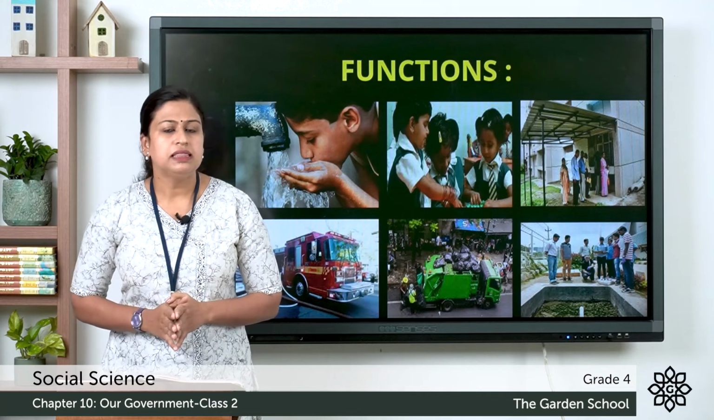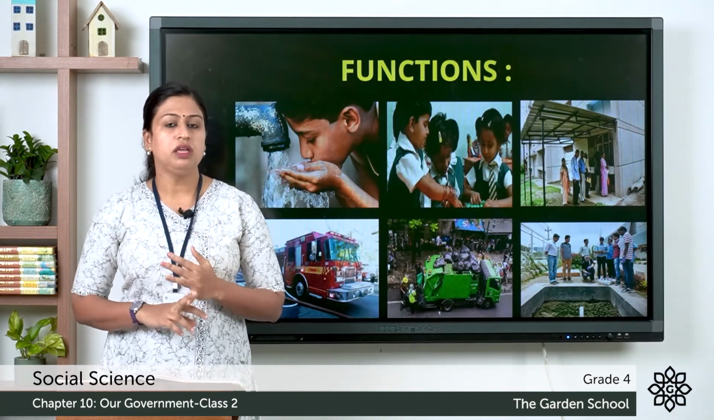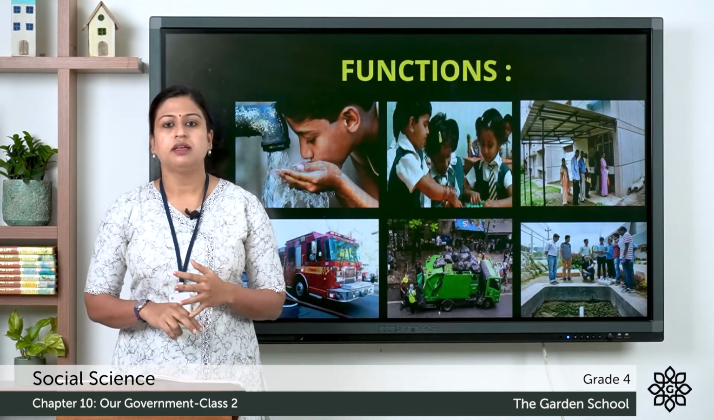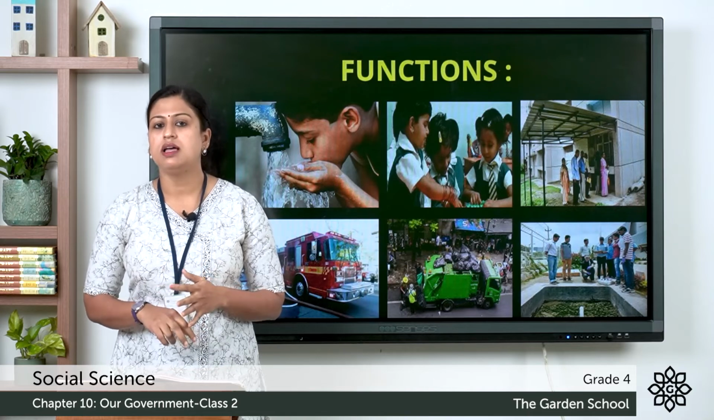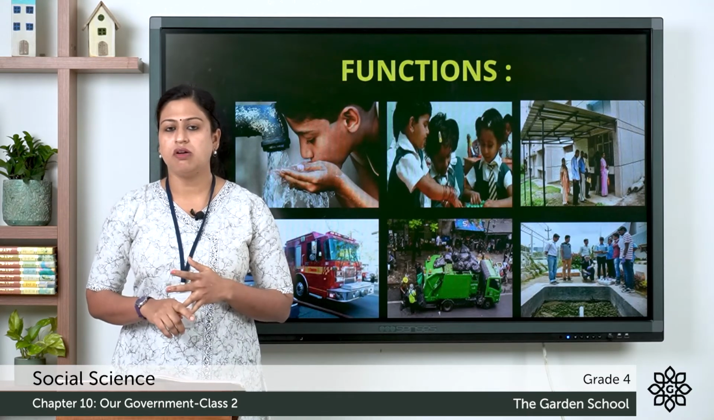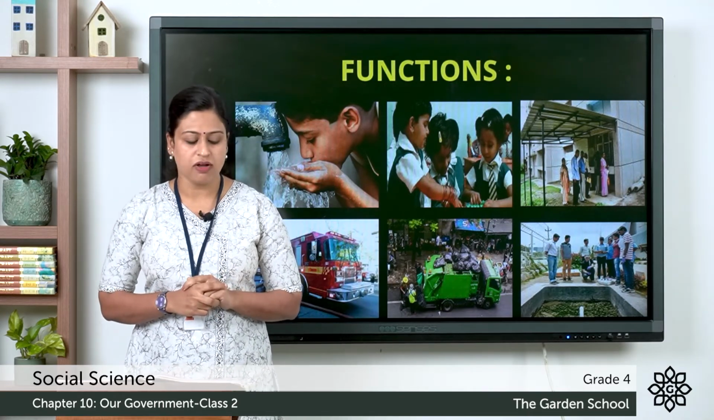So, in this class, we learnt about the 3 levels of the government, and the 3 levels of the government are central government, state government and local self-government.